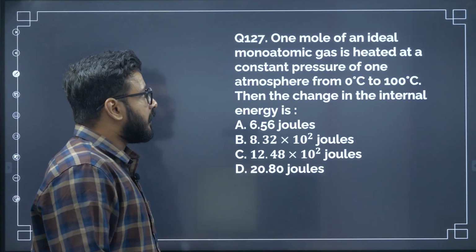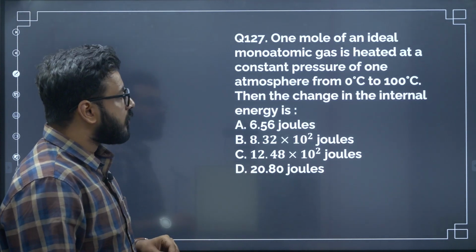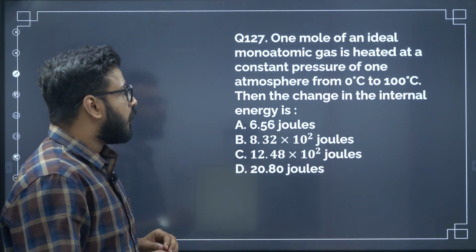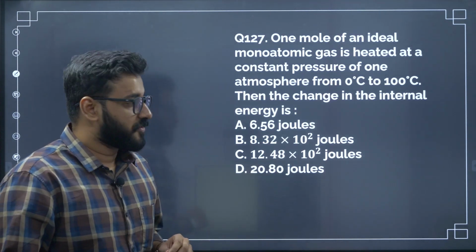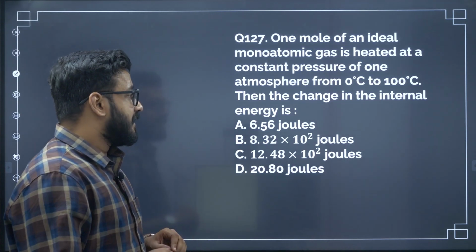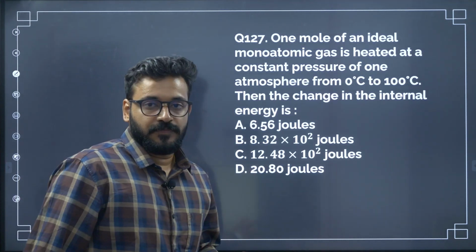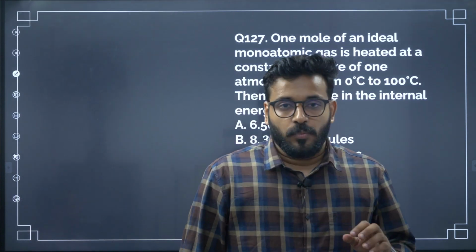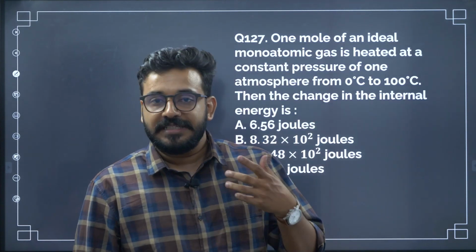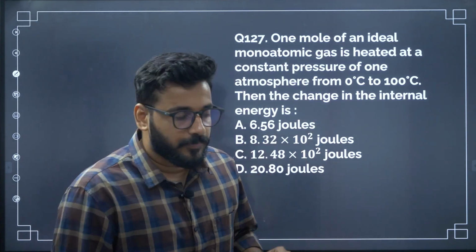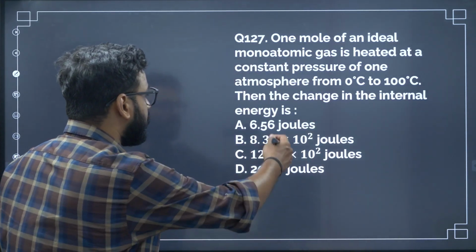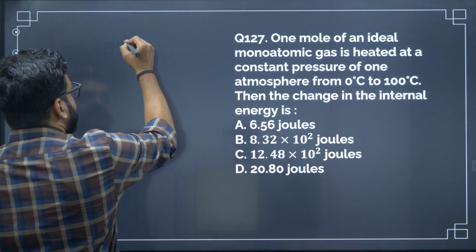1 mole of an ideal monoatomic gas is heated at a constant pressure of 1 atmosphere from 0 to 100 degrees Celsius. Then the change in the internal energy is, all right. So once again, what is the change in the internal energy? Change in internal energy, delta U formula. Okay. So how do you find the change in the internal energy delta U?